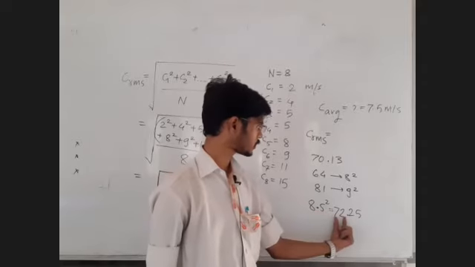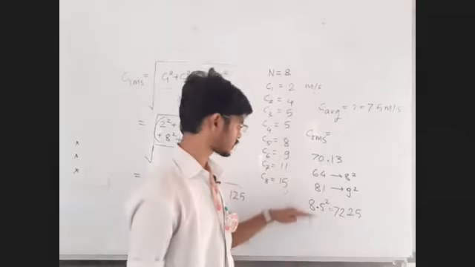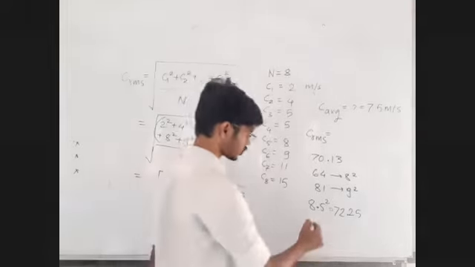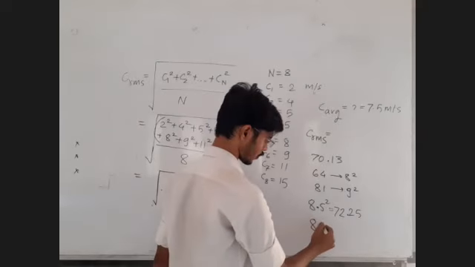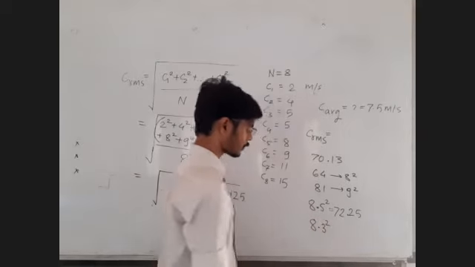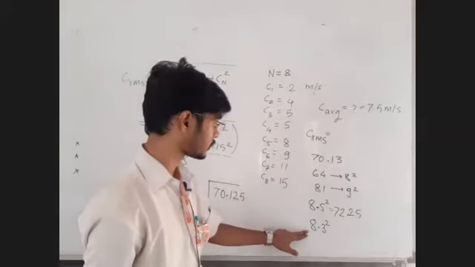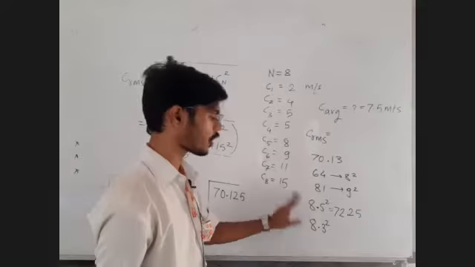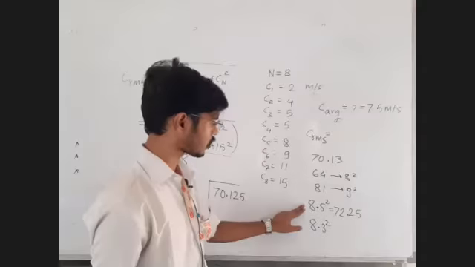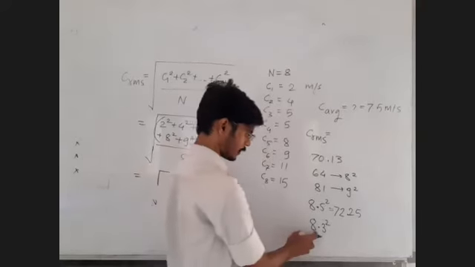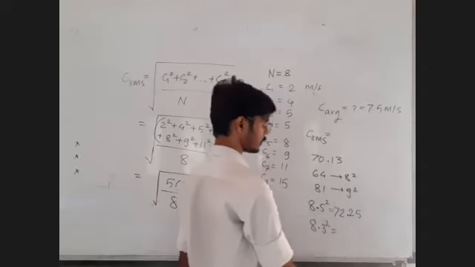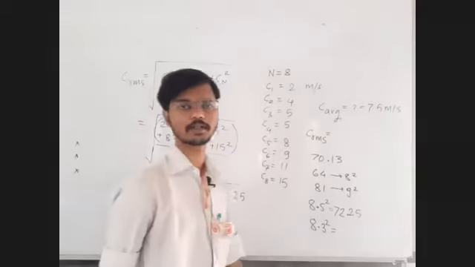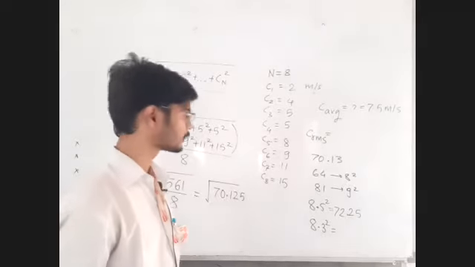This 72 is more than 70. So the answer must be less than 8.5. So let me verify the square of 8.3. After finding the square of 8.3, I will be able to decide whether I should write 8.3 or 8.4, because I am certainly not going to write 8.5. So let us make the square of 8.3. Tell me the square of 8.3. Do the multiplication 8.3 into 8.3.